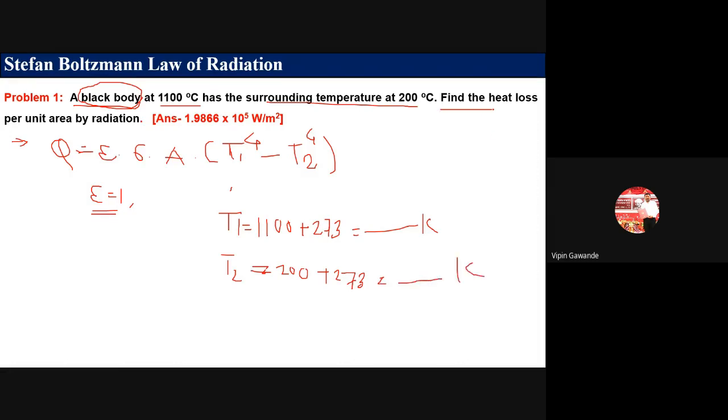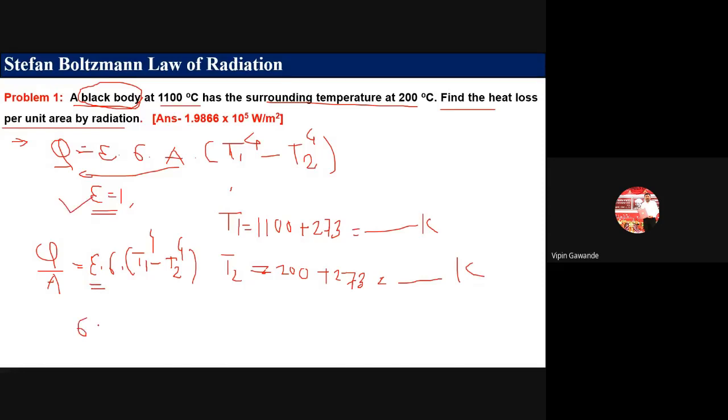Now find the heat loss per unit area by radiation. So we have to find out what the heat loss per unit area is, so Q divided by A. Okay, so what is the formula then? Q divided by A is equal to epsilon sigma, then T1 raised to power 4 minus T2 raised to power 4. Now epsilon is given in the problem, so that is equal to 1.